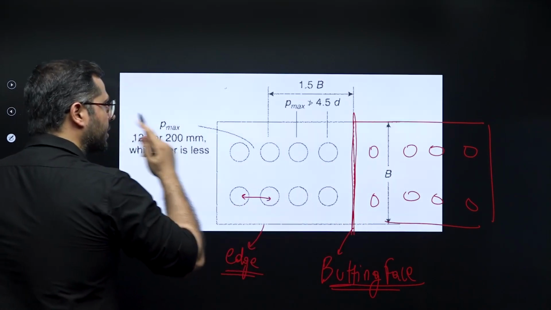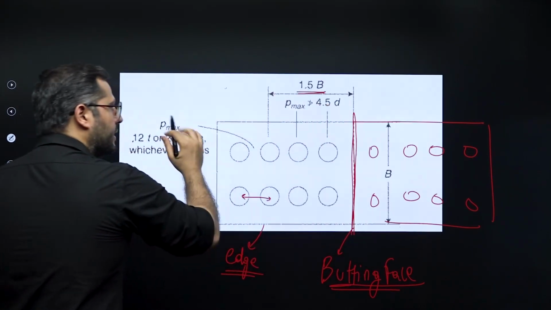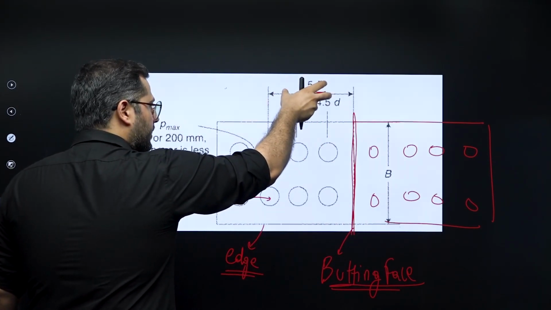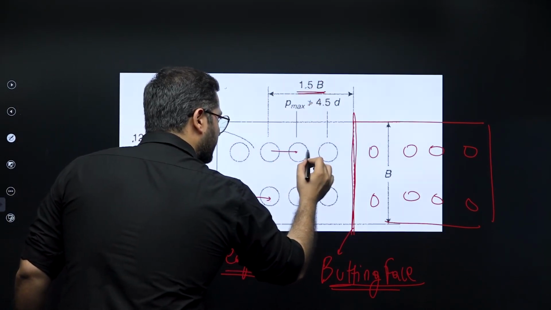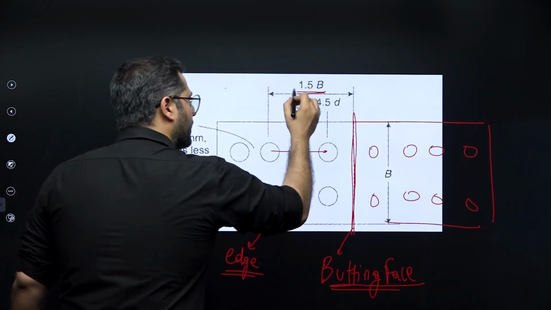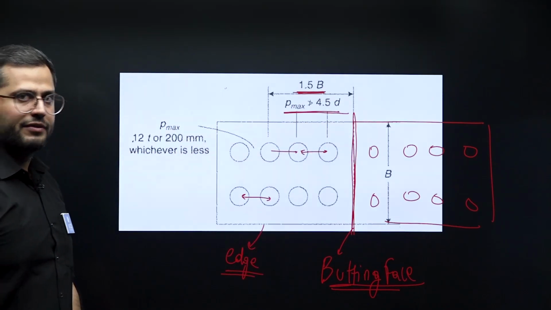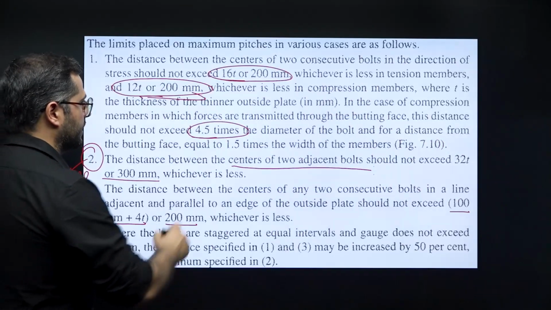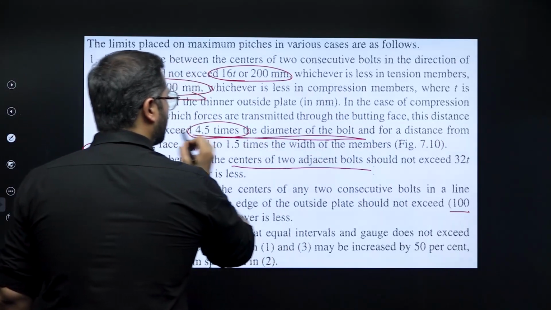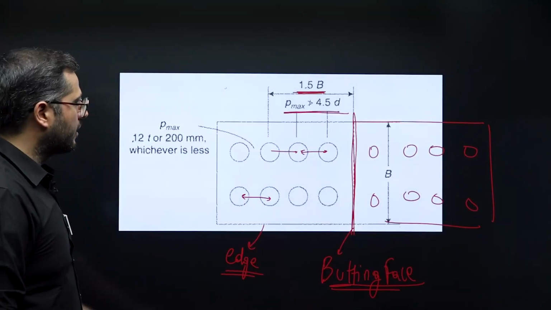From the butting face, you need to move 1.5 times B, or the bolts which are coming in between, right? This 1.5 times B, maximum pitch cannot exceed 4.5 times the nominal diameter. You can see 4.5 times the nominal diameter of the bolt, right?